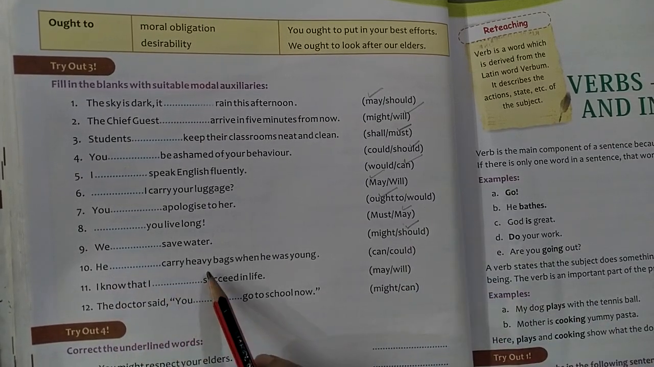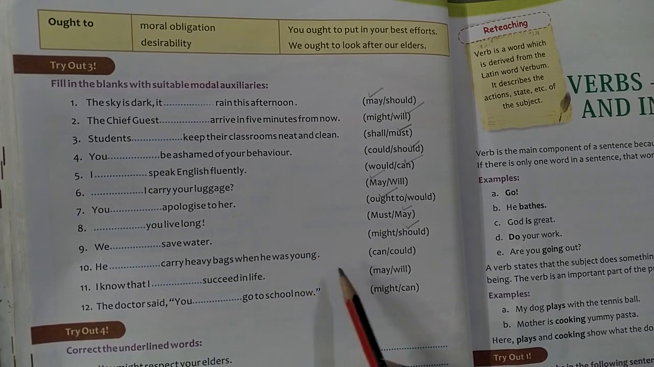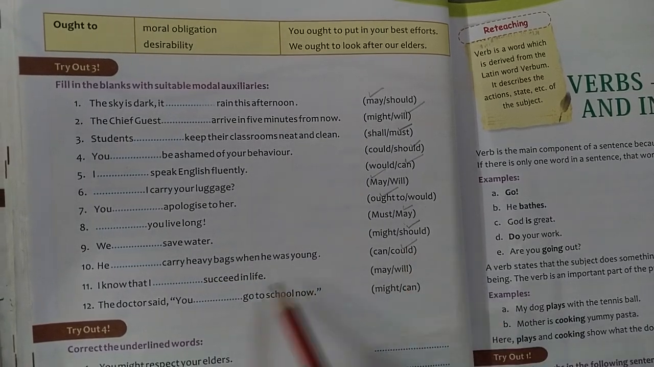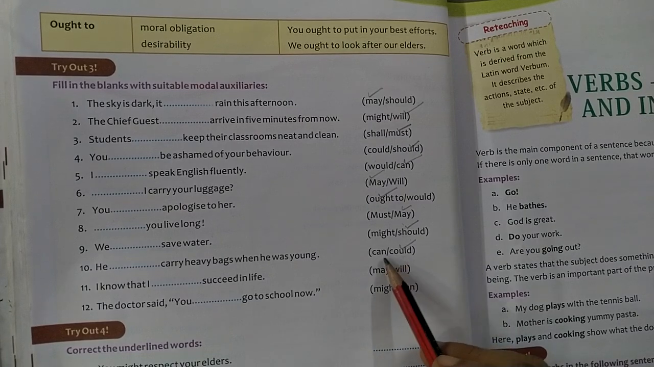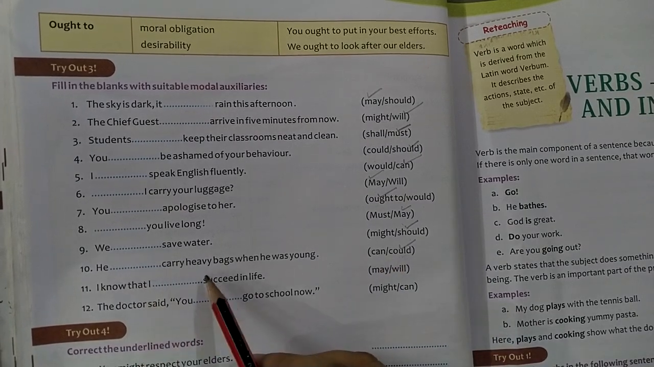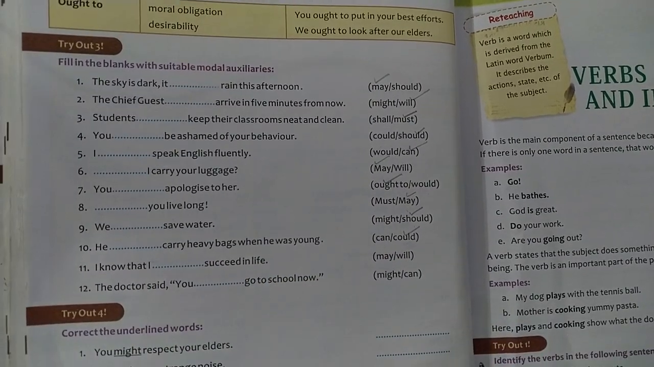Next, number 10. He dash carry heavy bags when he was young. He could carry. It is a thing in the past. Therefore, the past of can is could. So, he could carry heavy bags when he was young.